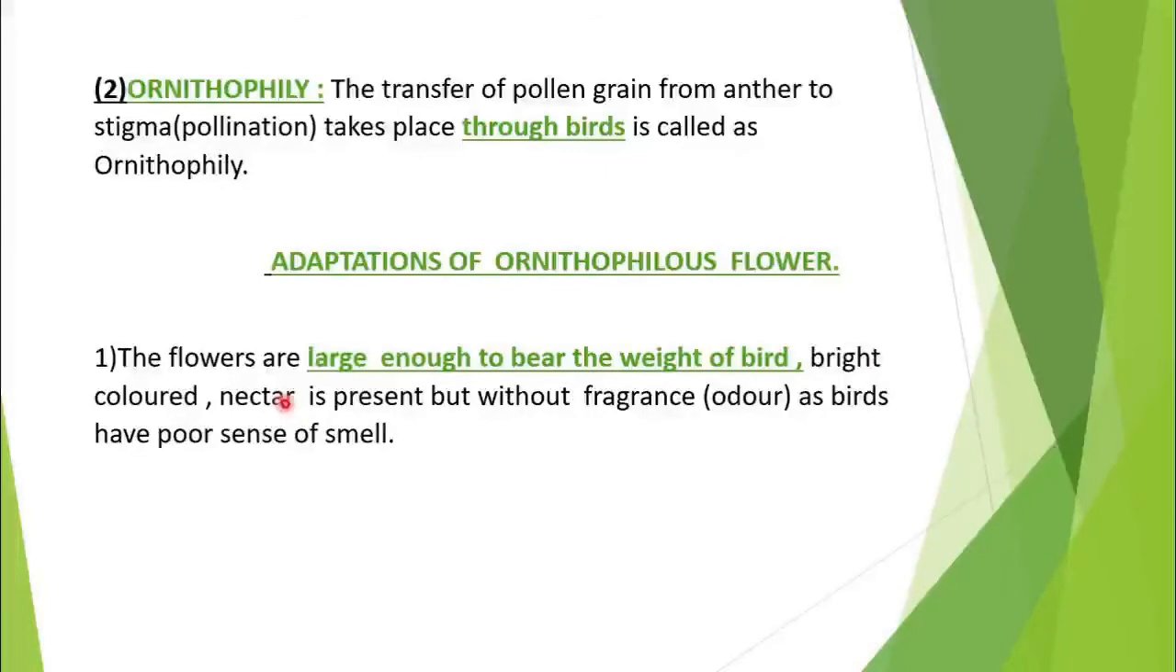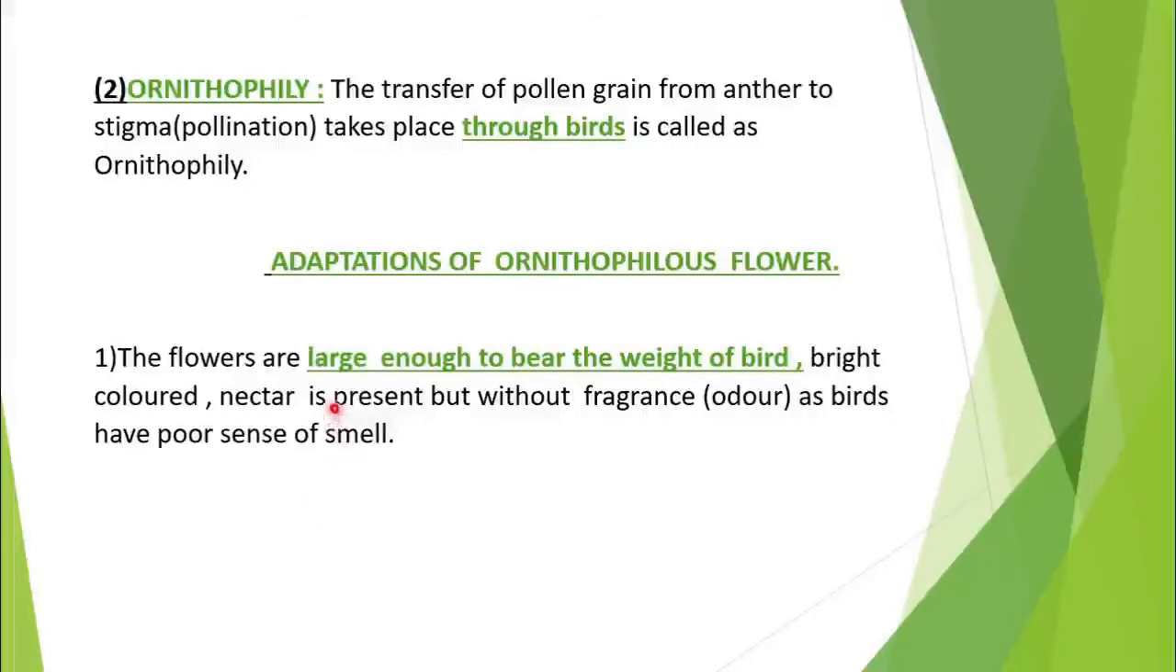The flowers should have nectar. That's why the bird will come to take nectar, but without fragrance. Why without fragrance? Why is no sweet smell there? Because the birds have a poor sense of smell. They cannot identify the smell.